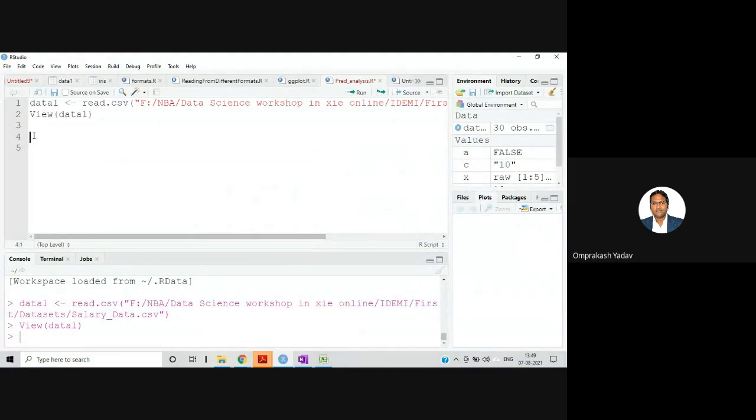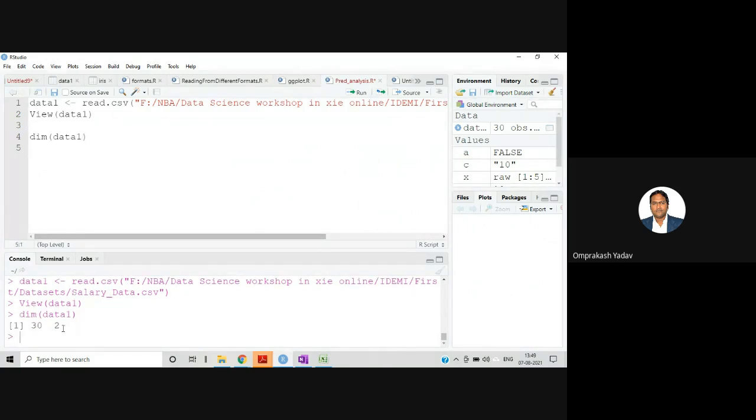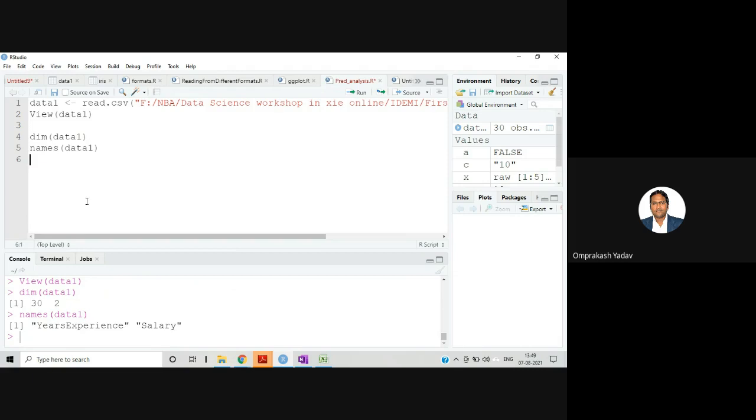Now let's see the dimension of this data. See, there are 30 rows and 2 columns of this particular data set. You can say names data one, and you will get the column names. Here we know the data set is very small and only 2 columns are there. But if there are lots of columns available, then you can always fire these names and easily check what different column names are available, right?